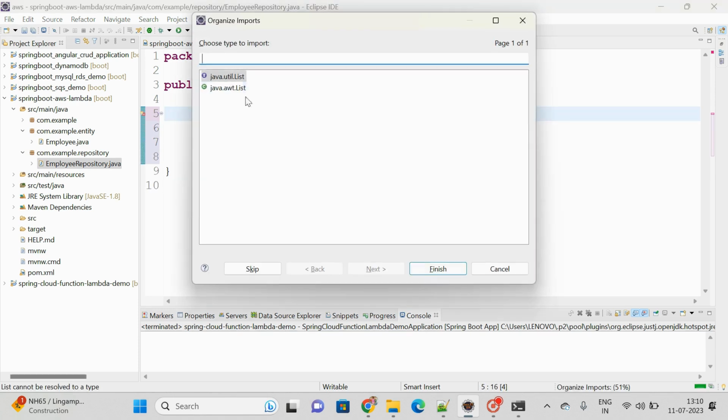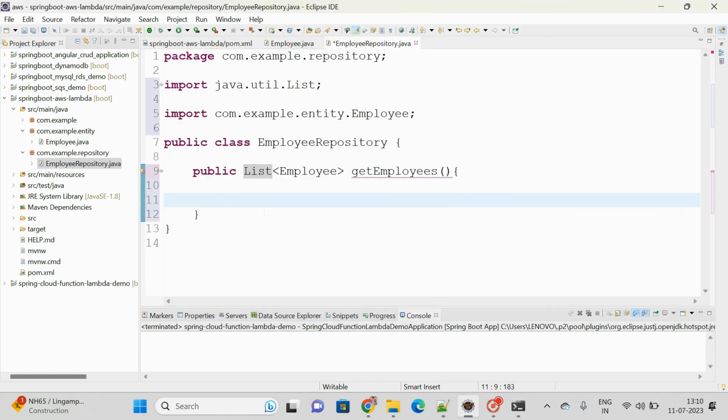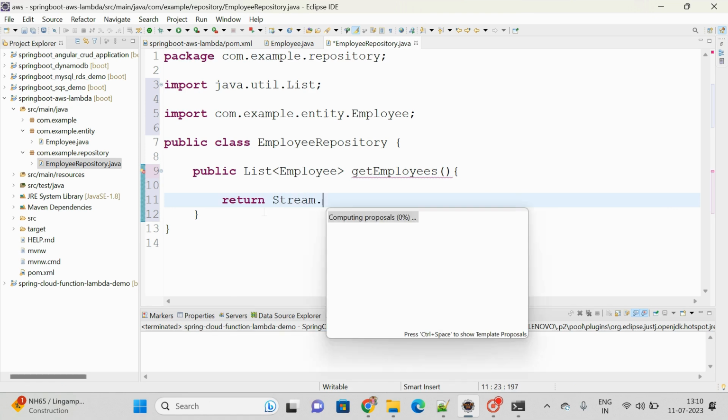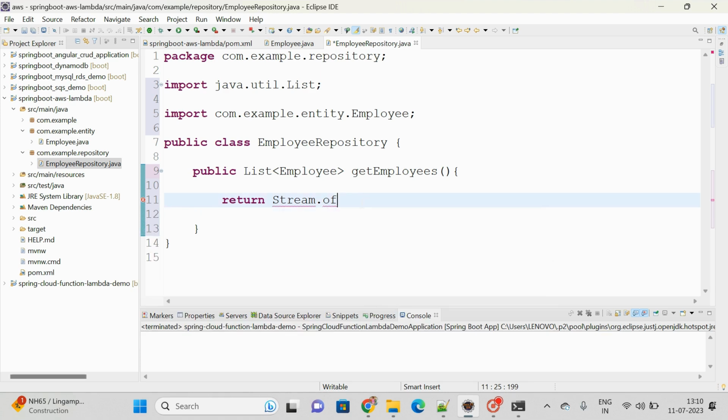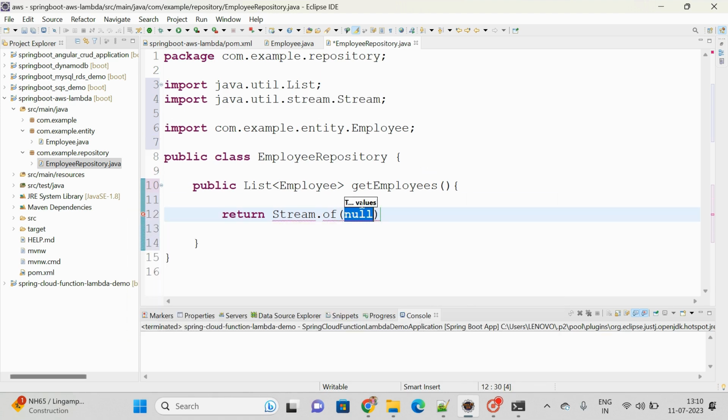Control Shift O is for importing java.util.List. Here return Stream.of, new Employee: employee id is 100, employee name is Ram, employee salary is 8978.